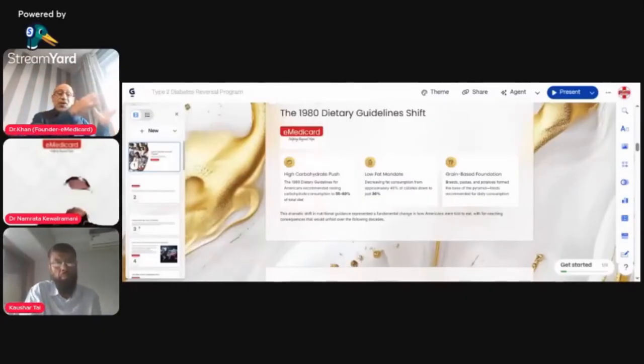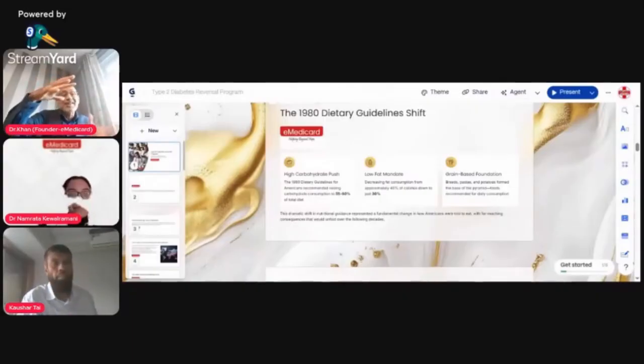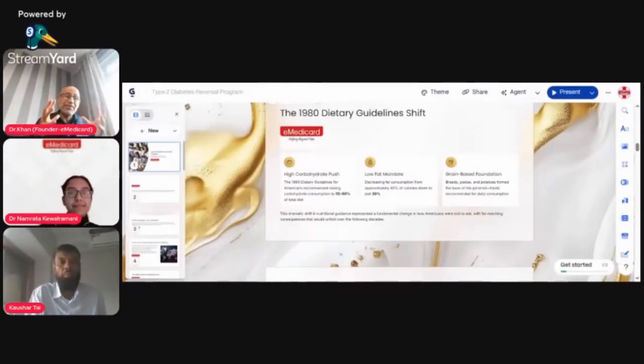Those are the guidelines we all followed, and today, unfortunately, we are in the grip of the epidemic of type 2 diabetes. The other thing they did is put in a low-fat mandate. Everywhere you're seeing low-fat milk, low-fat consumption. They reduced the fat consumption, which was very good in those days, from approximately 40% of the calories down to just 30% of the calories. So they reduced the good quality fats as per the recommendation, and they added a lot of carbs. When people and industry started following this recommendation, we started seeing a rise in fatty livers,